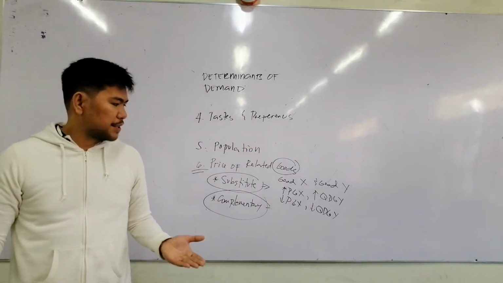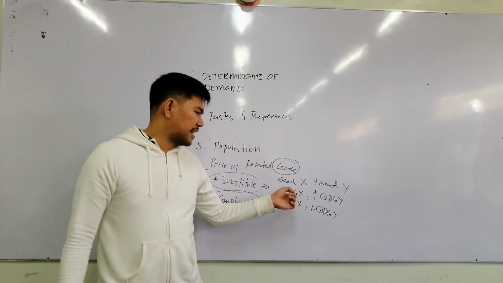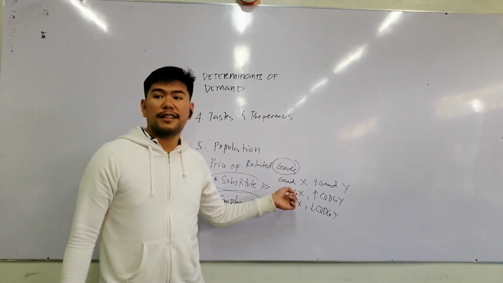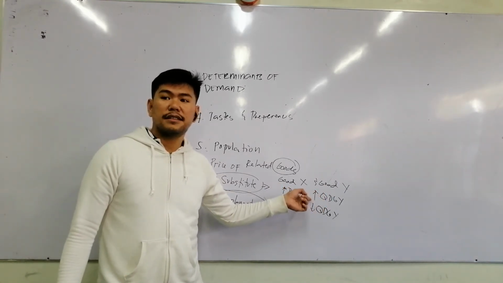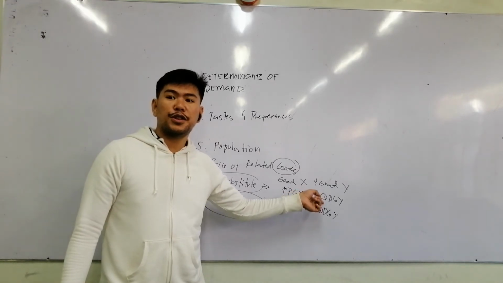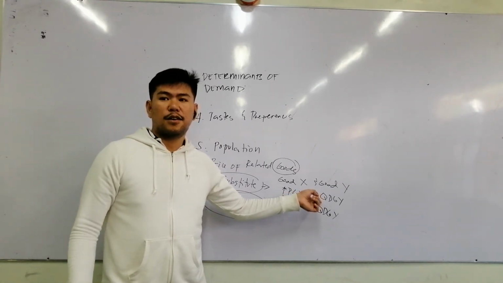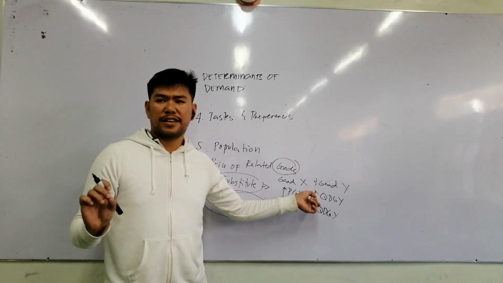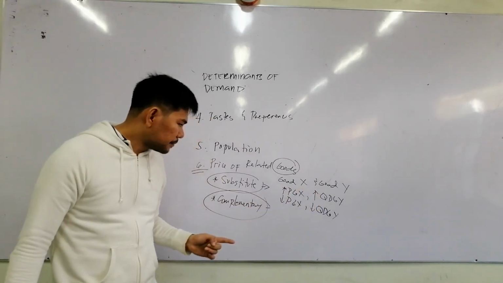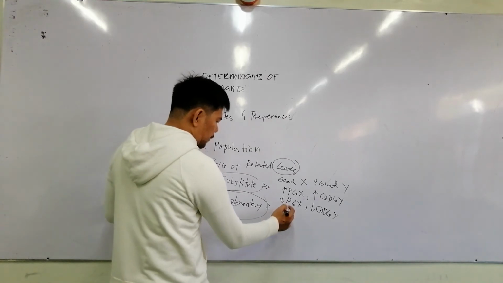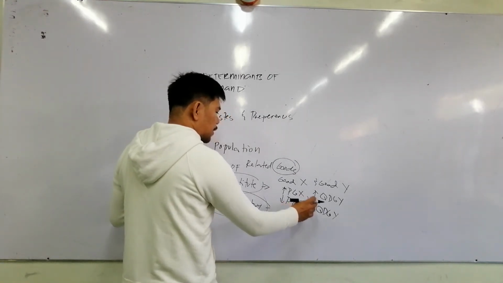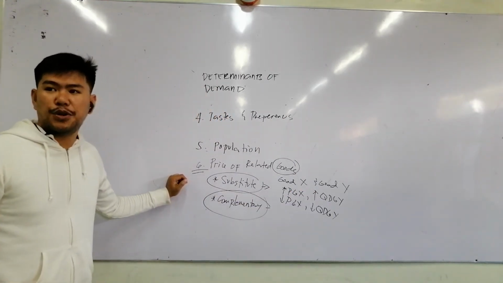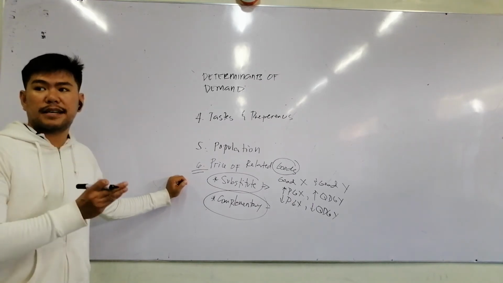It's because if the price of good X increases, you will, what? Since they are substitutes, you will consume good Y, holding other things constant, or ceteris paribus. Did you get it? In the same way, if the price of good X decreases, you will choose to consume good X. Okay, that's for the substitute.